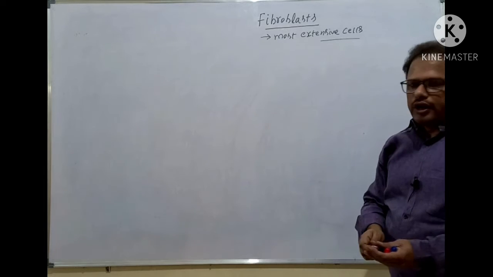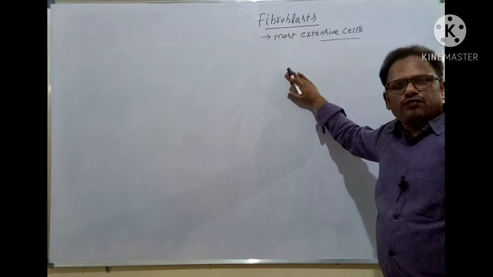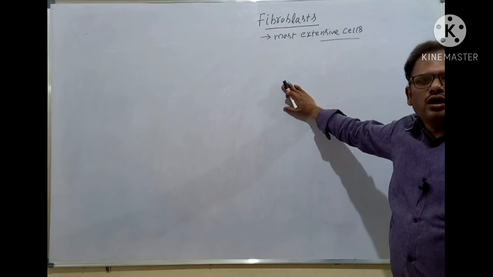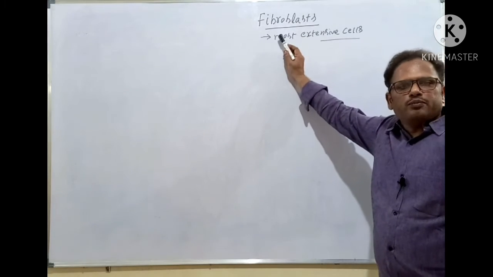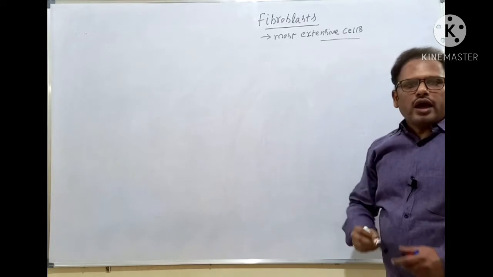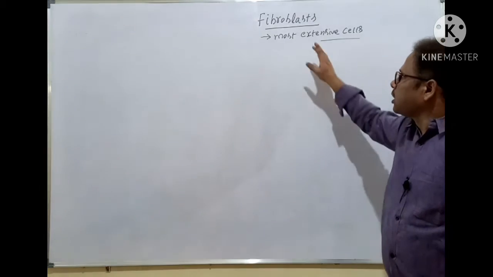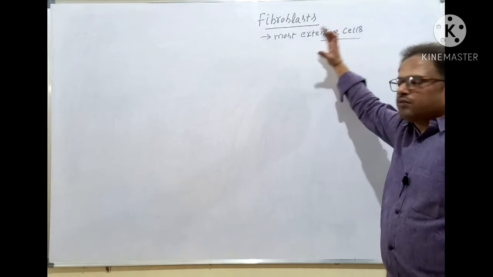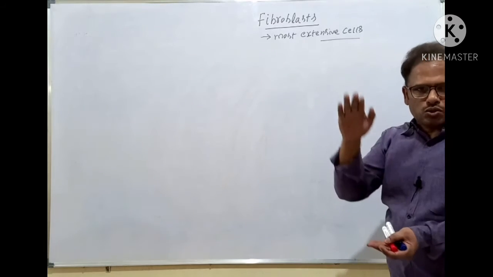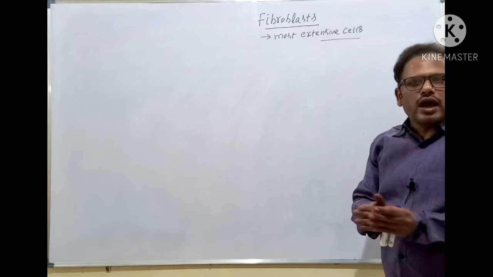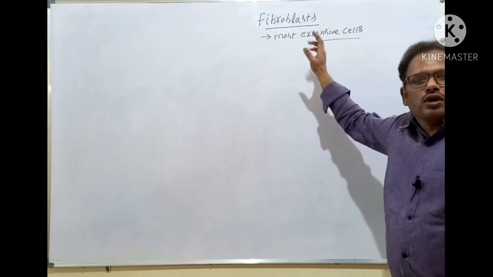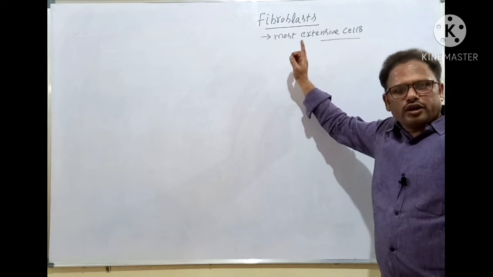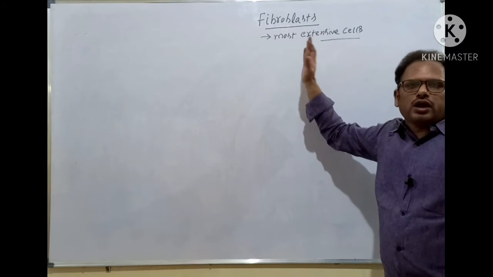A very important point. A question may come like this: which of the following cells are highly spread in the connective tissue? The answer is fibroblasts, highly and most extensively spread in the connective tissue, number wise as well as size wise. So both in size and number, these are the most extensive cells of not only the areolar connective tissue but also the total connective tissue.